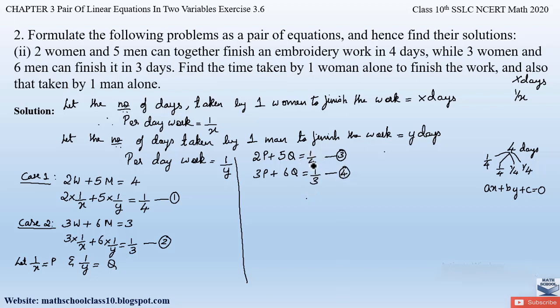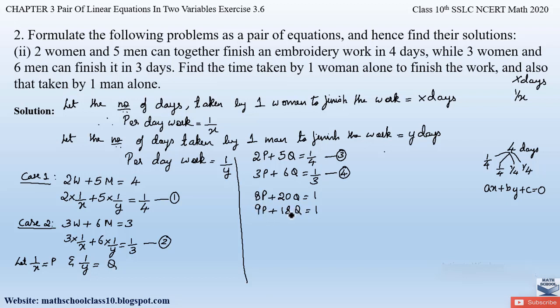So let us send this denominator 4 in equation 3 to the left hand side and further simplify this equation. So this 4 comes in multiplication on the left hand side. So you get 4 into 2 is 8p plus 5 into 4 is 20q equal to 1. Similarly, from equation 4, sending this 3 to the left hand side, it comes in multiplication form. Therefore 3 into 3 is 9p plus 6 into 3 is 18q equal to 1. Again, you will notice here that the coefficients of neither p nor q are equal, so that we can eliminate either the p variable or the q variable.